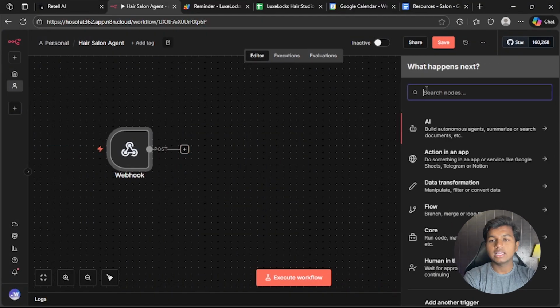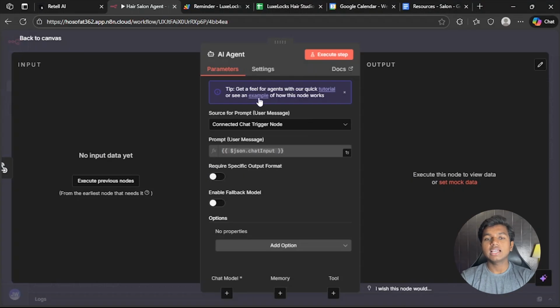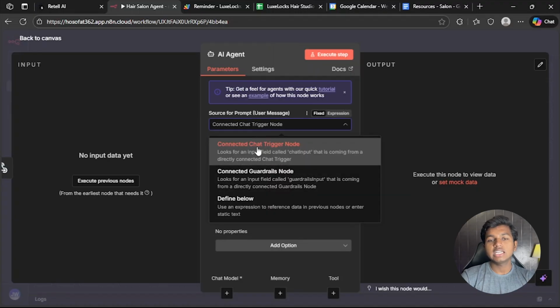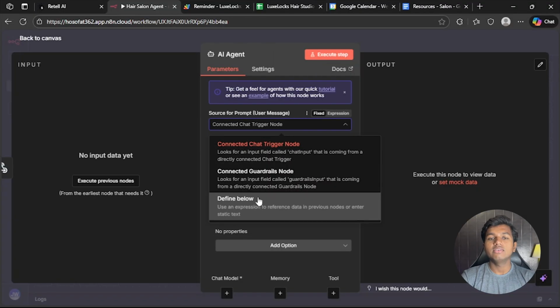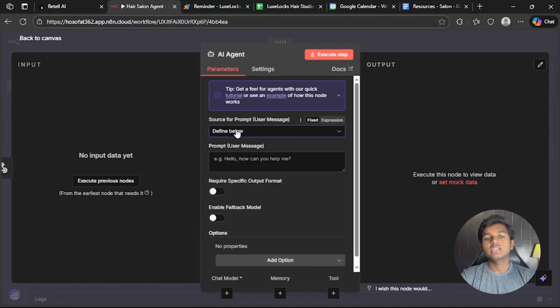Let's add the AI agent in here. This is actually the brain of the AI voice agent, and it will decide whether it has to book, cancel or reschedule the appointment or check availability. Let's edit this AI agent and add the information, the orders for this to follow. Click here and let's click on define below. We will get the place where we can add our AI voice agent prompt.